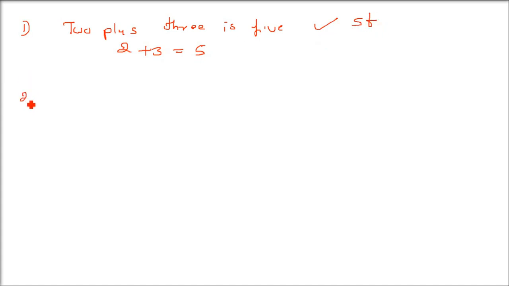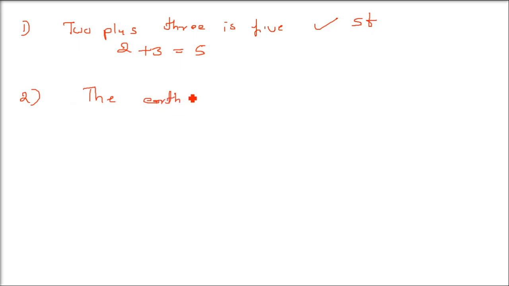First statement I am writing, these are certain illustrations I am giving. First sentence is 2 plus 3 is 5. What is 2 plus 3? This is a proper statement because it is an assertive and declarative statement. It's a declarative statement basically. So 2 plus 3 is actually 5. So this is a statement. To be precise, it is a valid statement.